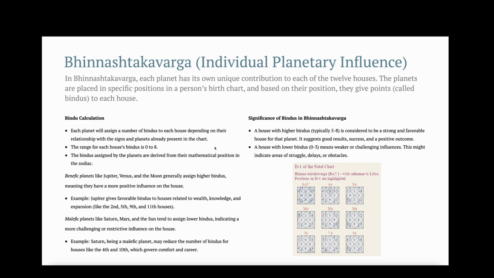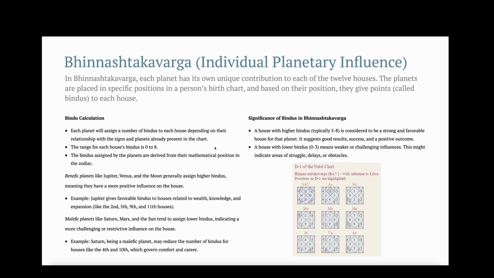Benefic planets like Jupiter, Venus, and Moon generally assign higher Bindus, meaning they have a more positive influence on the house. Jupiter gives favorable Bindus to houses related to wealth, knowledge, and expansion. Malefic planets like Saturn, Mars, and Sun tend to assign lower Bindus, indicating a more challenging or restrictive influence on the house. For example, Saturn, being a malefic planet, may reduce the number of Bindus for houses like the 4th and 10th, which govern comfort and career.